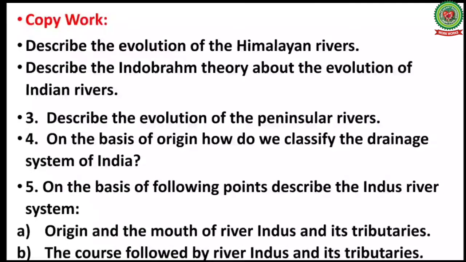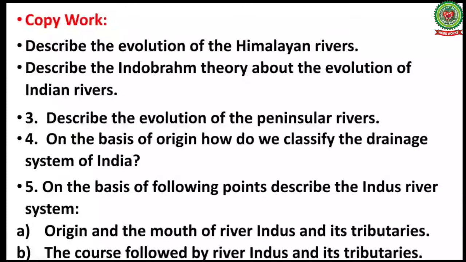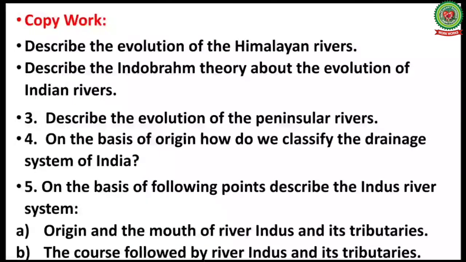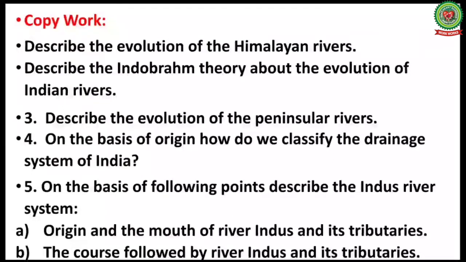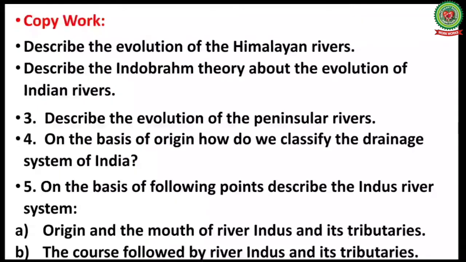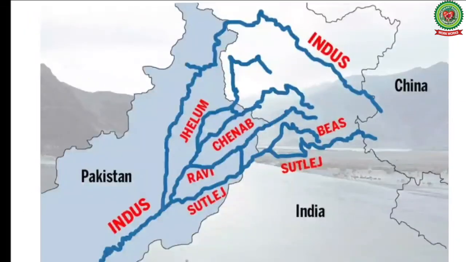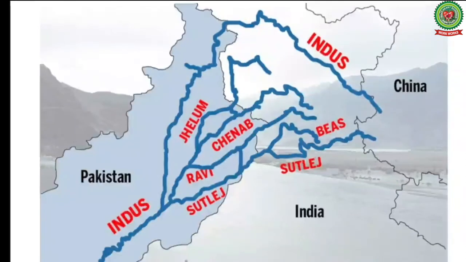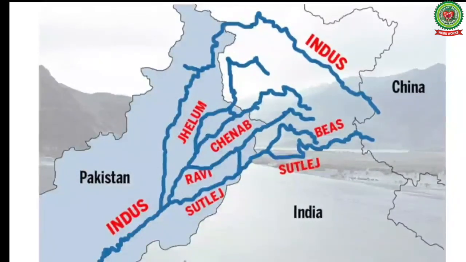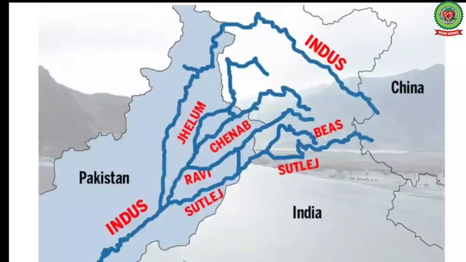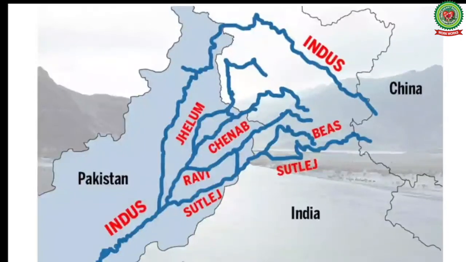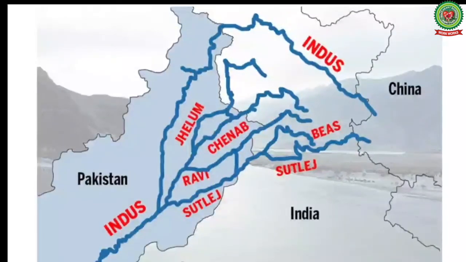Question number 5, on the basis of following points, describe the Indus river system. Number 1, origin and the mouth of river Indus and its tributaries. Number 2, the course followed by river Indus and its tributaries. Children, you also have to mark the answers of short answer type questions exercise 1 and long answer type questions exercise 2 in your book. I will read the questions for you.